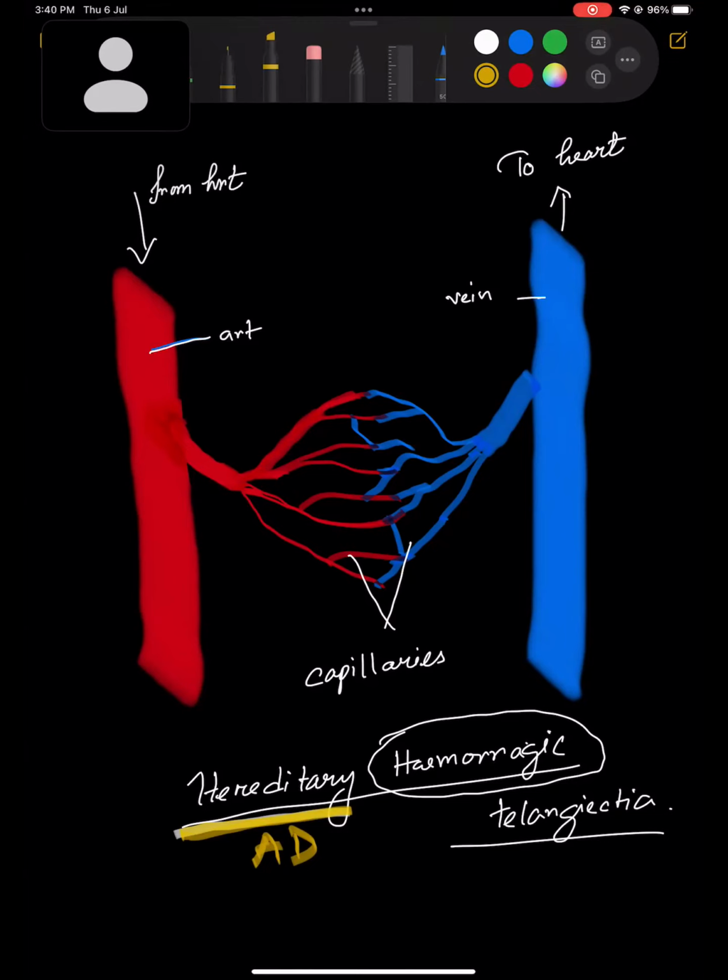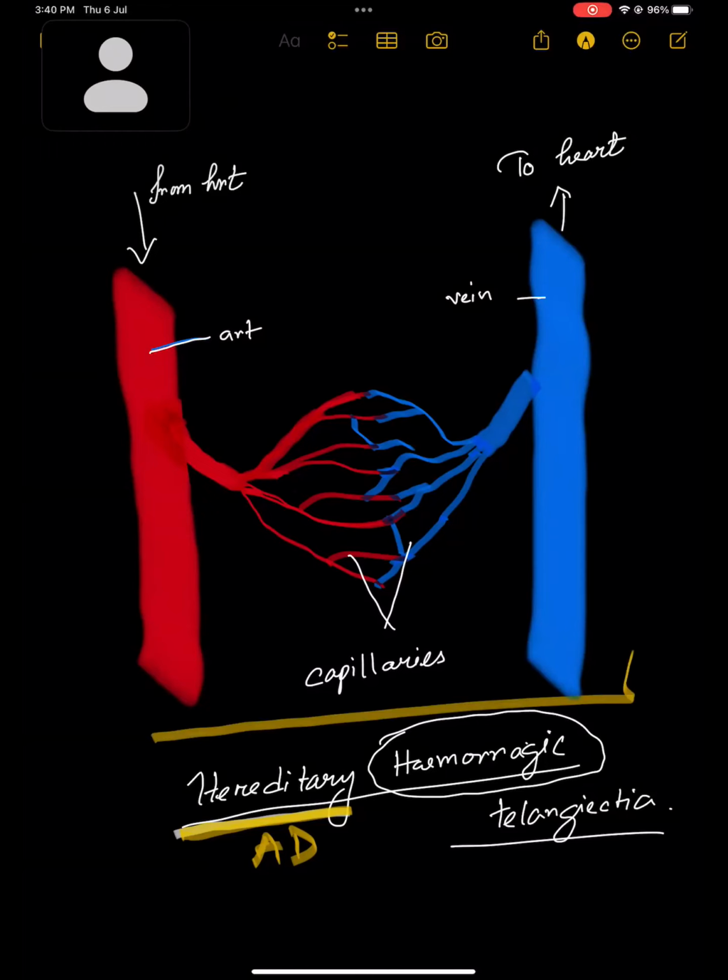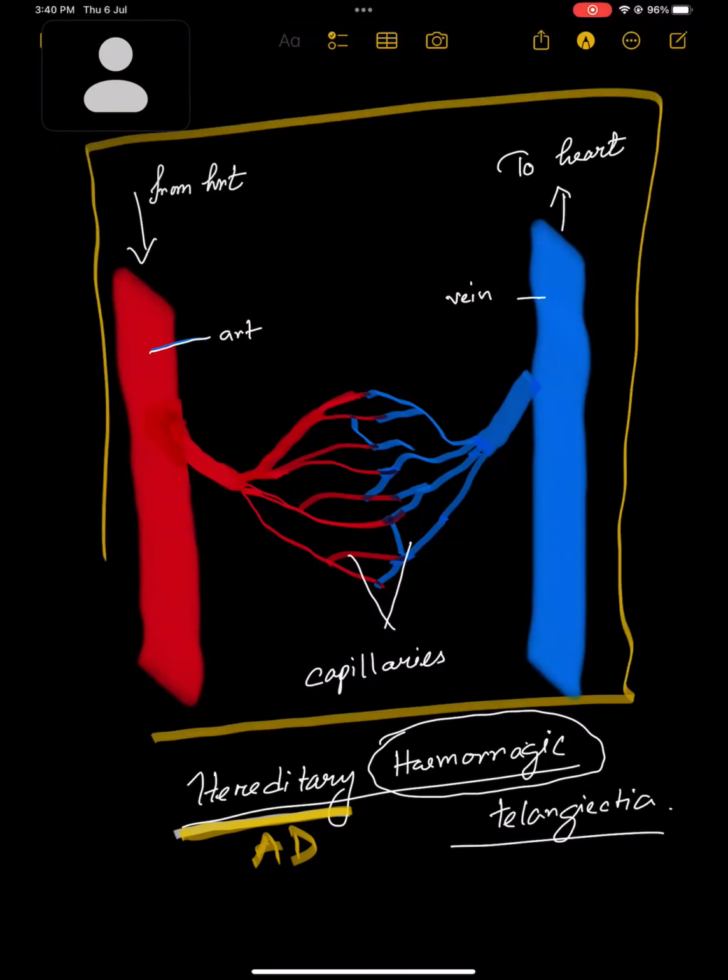First, let's understand the physiology, how it happens. This is our normal blood vessel system. The red one is our artery, and this is the vein. From the heart, the blood goes to the arteries, and from the arterioles it ultimately forms the capillaries. From the vein, the blood goes to the heart.